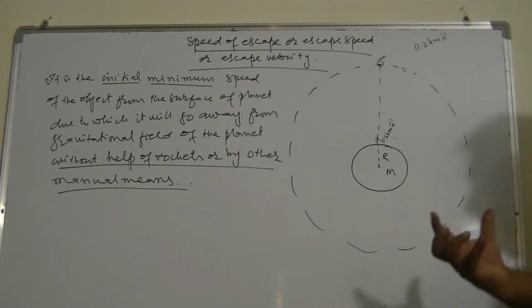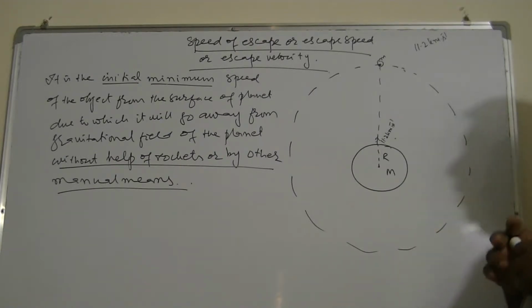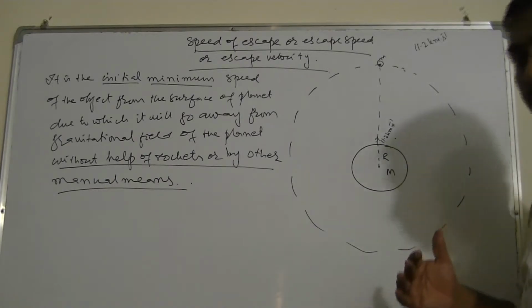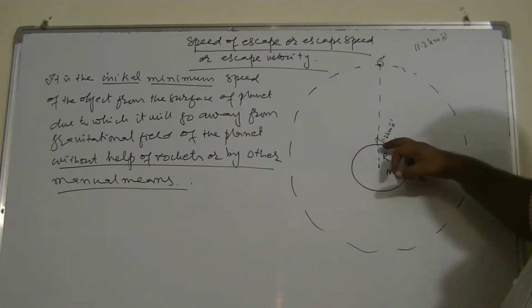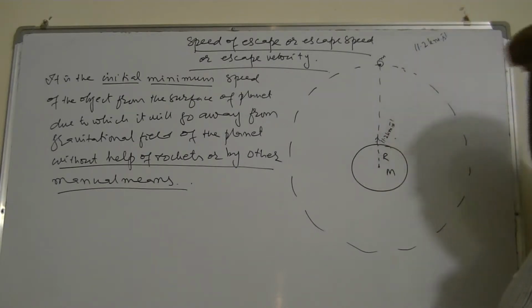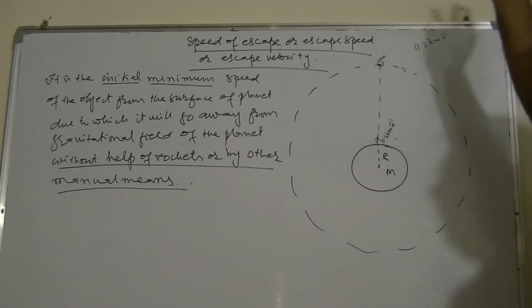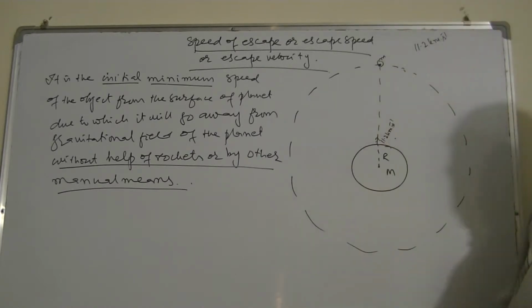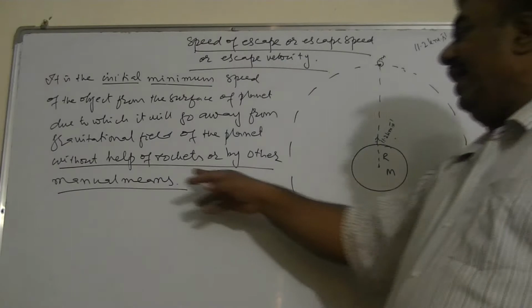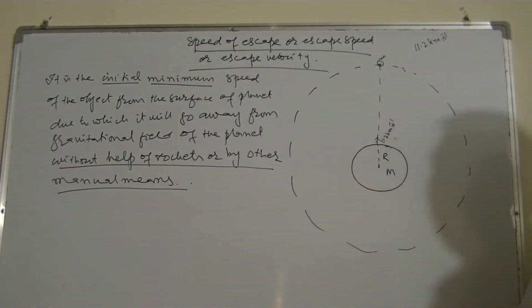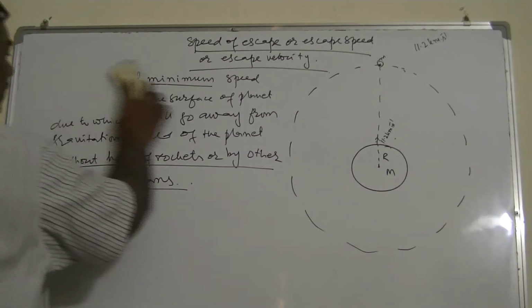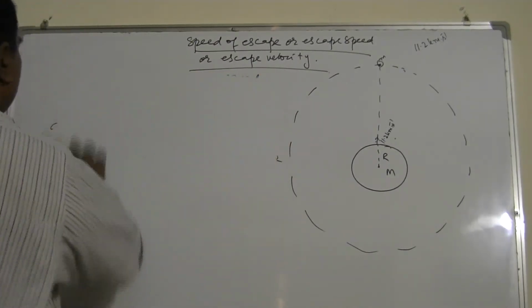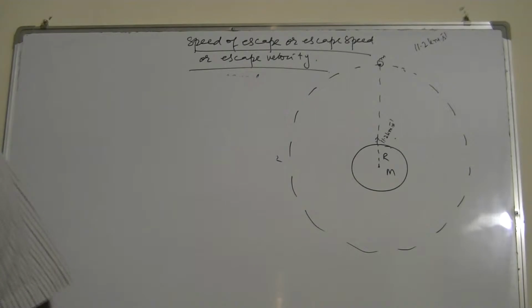But without help of rockets: if you attach rockets and provide sufficient fuel, then even if the body goes with a constant speed of 5 meters per second, it can take millions of years, but it will go away from the gravitational field of the surface. Common sense suggests so. So it should be without the help of rockets or other manual means. I can derive the formula for speed of escape just by using the work-energy equation.